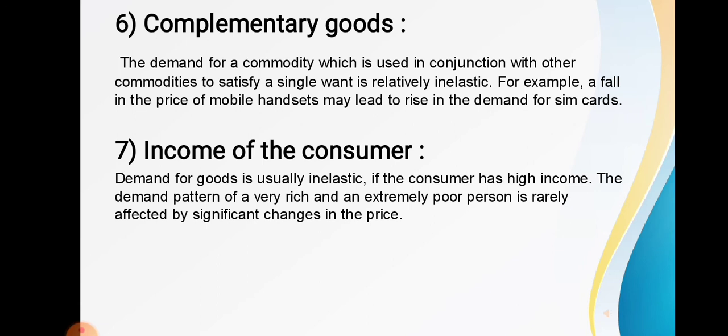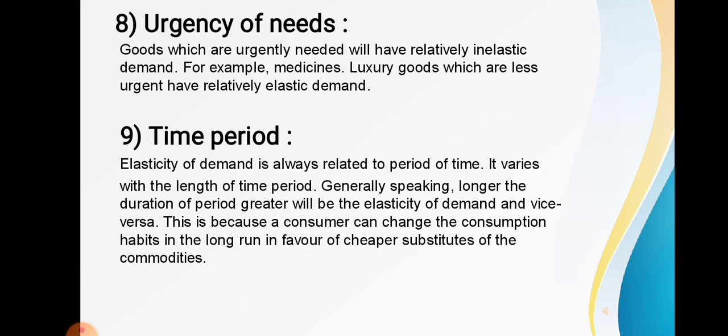So the people who have very high income or the very low income, these people create very little change in the demand. So this is the example of the relatively inelastic demand, income of the consumer. So in this part we have seen that for people who have very high income and those who have very low income, the demand is usually inelastic.